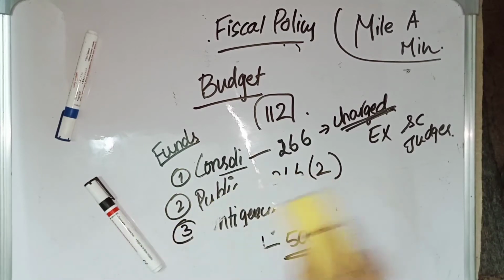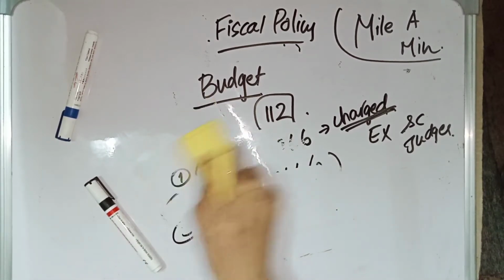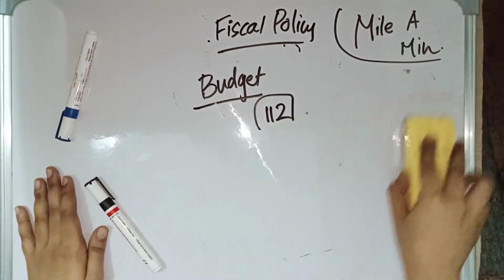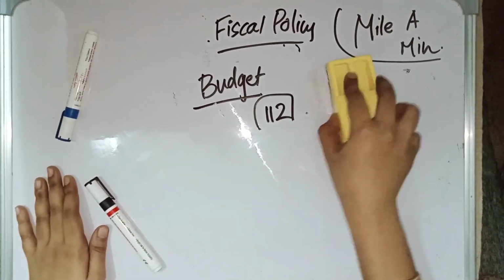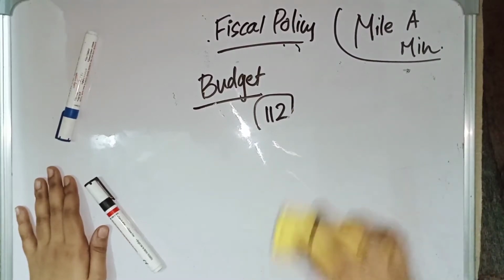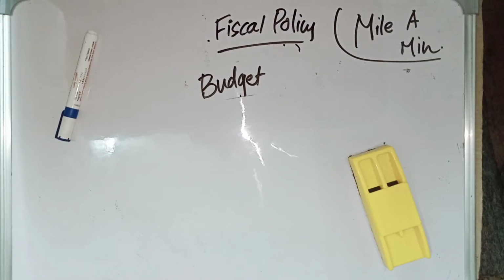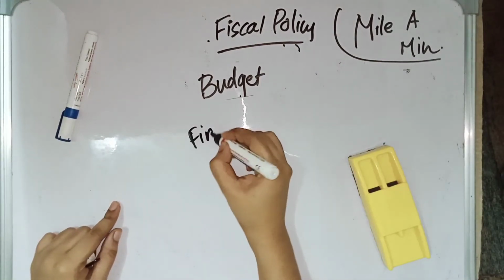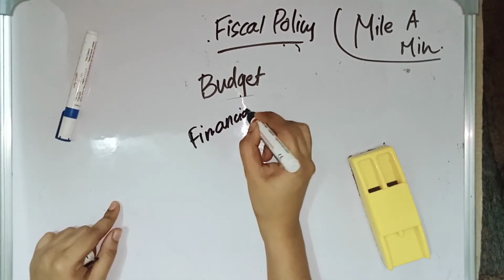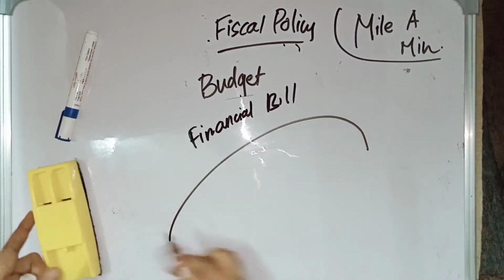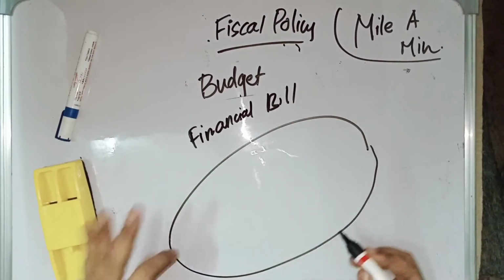These are the funds that we are having. These are the funds which the center has, and states also have their own Consolidated Fund and Contingency Fund and all that. And then we have some bills. We have the financial bill. This is the basic thing which you should know about the financial bill. We have three categories.